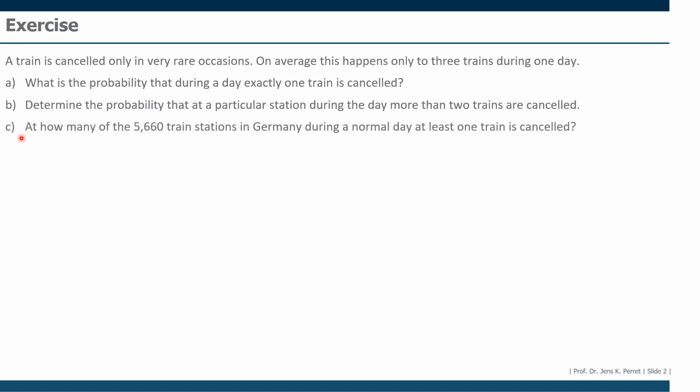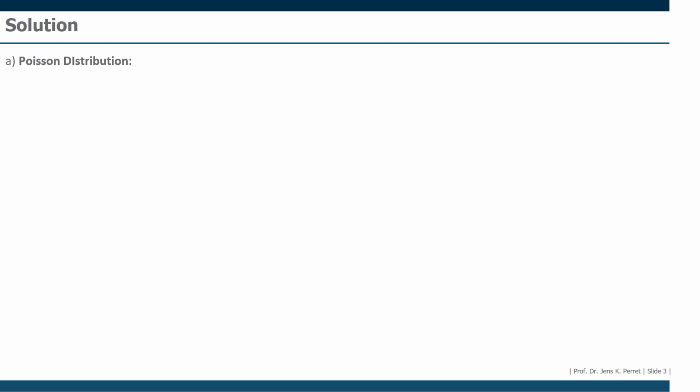And C, on how many of the 5,660 train stations in Germany during a normal day at least 1 train is cancelled. This sounds the most complex, but if we take a closer look, it's actually not this hard. But let's start with A. As I said, we're going to use the Poisson distribution at this point. And what we want to calculate in part 1 is that exactly 1 train is cancelled.